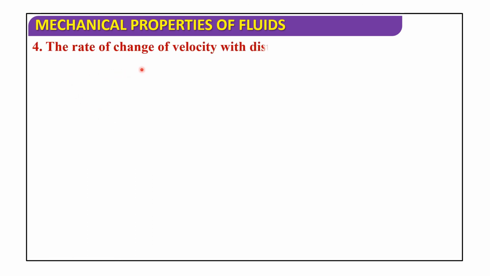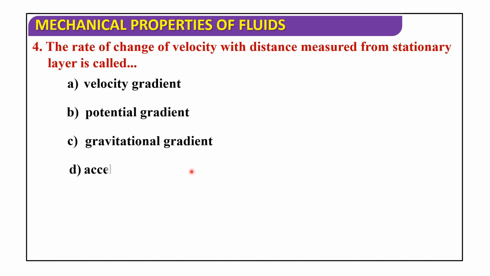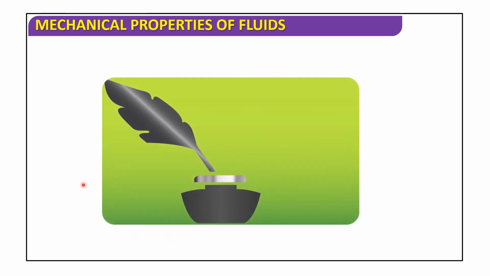The rate of change of velocity with the distance measured from stationary layer is called velocity gradient, potential gradient, gravitational gradient, or acceleration. So the rate of change of velocity with the distance measured from stationary layer is called velocity gradient. Okay. Thanks for watching this video.